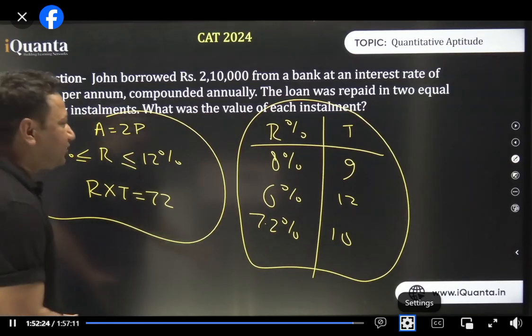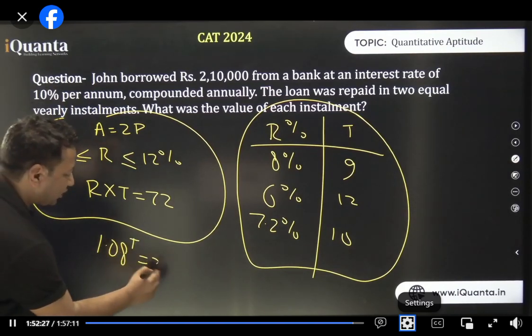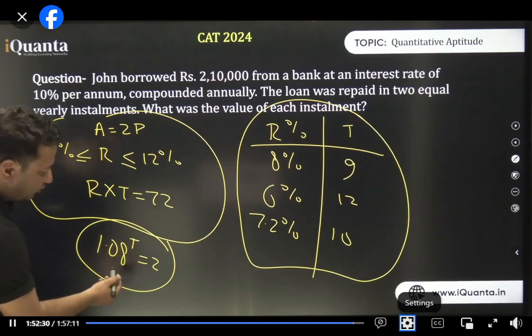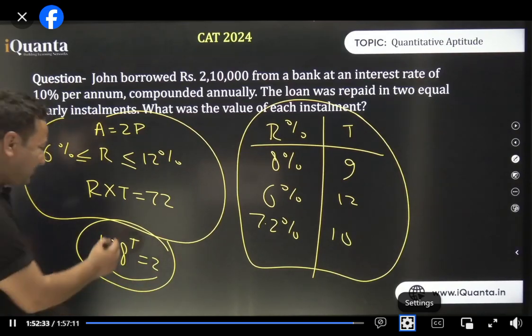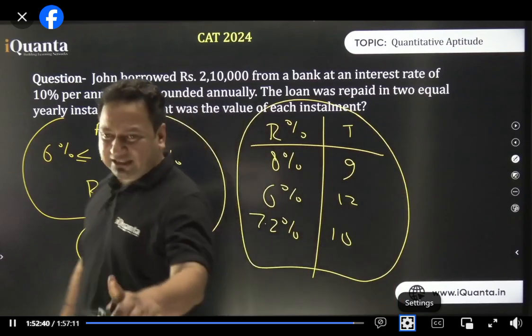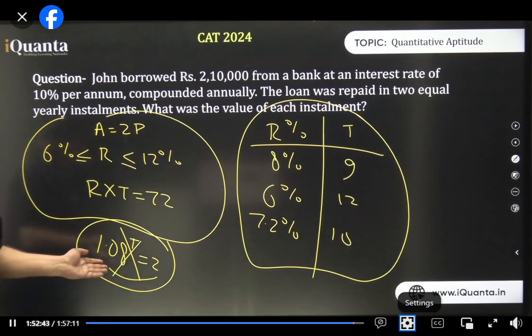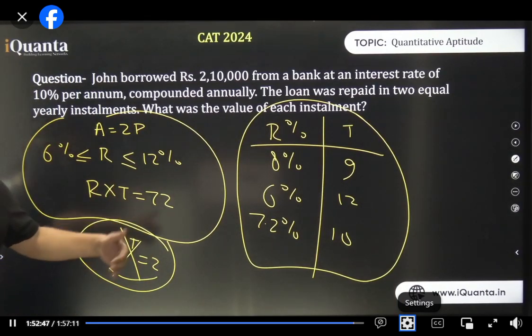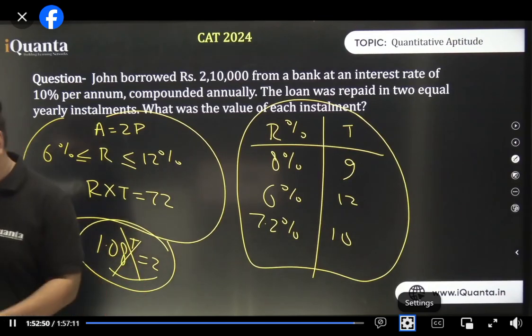Rachna, of course I can do that. You can also do that. 1.08 की power t is equal to 2 solve कर लो. Calculator multiply करते जाओ. 9 बार करोगे 2 आ जाएगा. Okay? So, if it was conventional, I would do it conventionally. No, this is a shortcut which will be helpful for you if a question comes like that. Otherwise, you can do it the right way. 1.08. Keep on multiplying. 2 साल, 3 साल, 4 साल, 9 साल बाद 2 आ जाएगा. You'll get the answer.